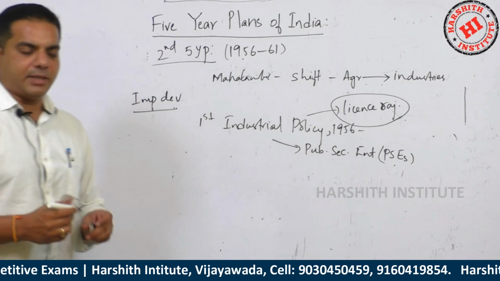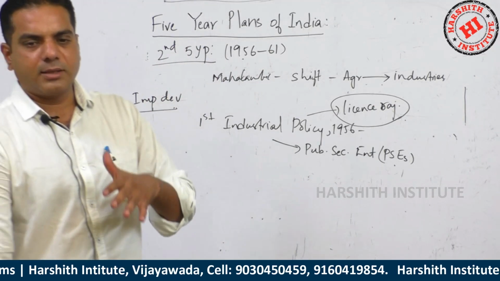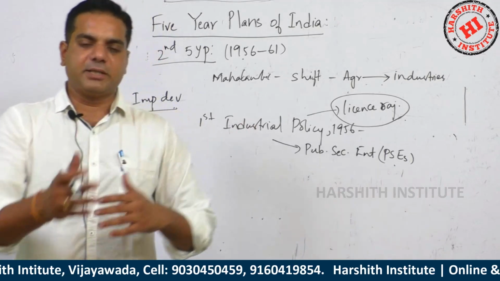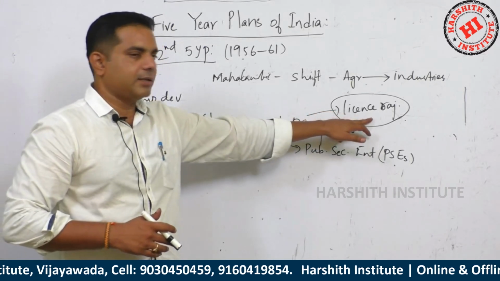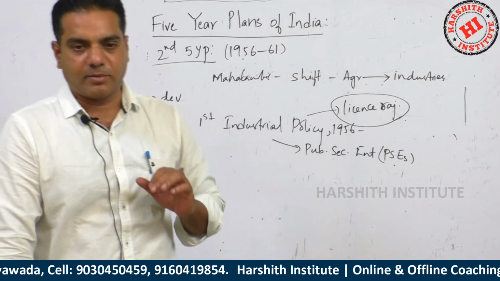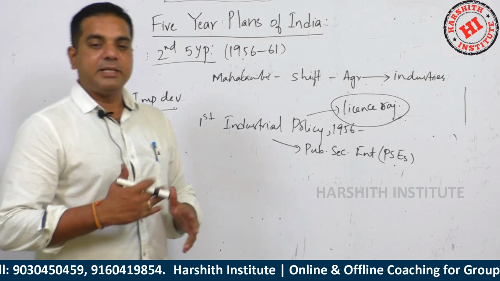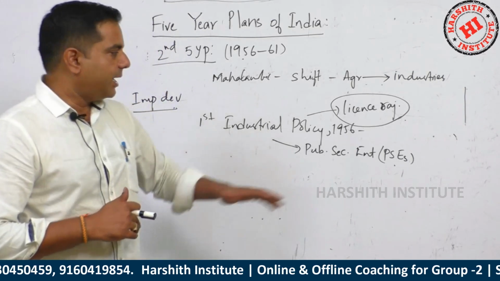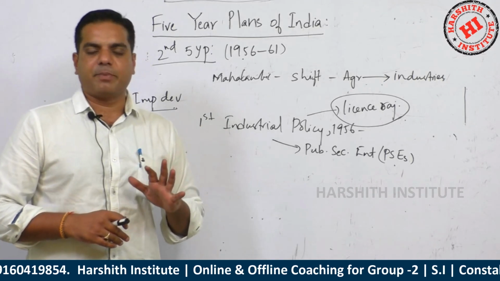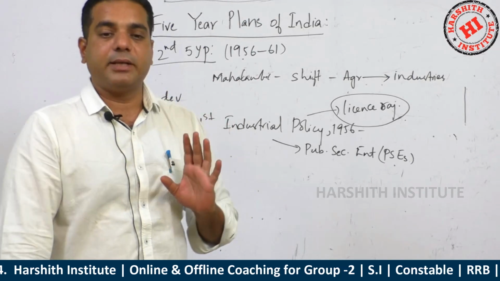There is a famous saying that after Mughal Raj, there was British Raj. After British Raj, there came license Raj. License Raj went on until the 1991 economic reforms. After license Raj, today inspector Raj is going on. I'll tell you what this license Raj is. To establish any kind of company, whether it is a small company or a heavy industrial company, a license is needed.